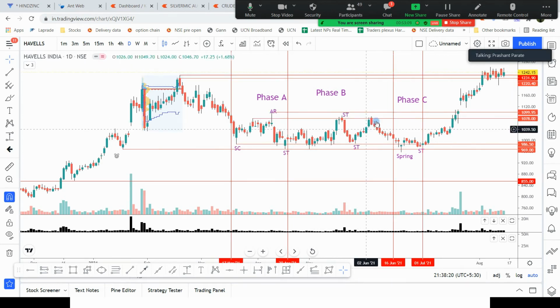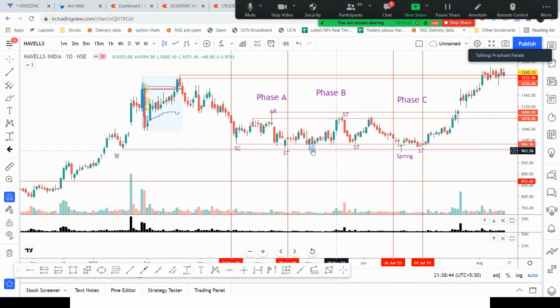When prices do not break this level, they will keep their stop losses below these two candles, below the double bottom, because the most commonly taught thing is that a double bottom is very strong support and should not be broken. If it is broken, it will go down. So they can think that the range will go down and it can come around 855 levels.